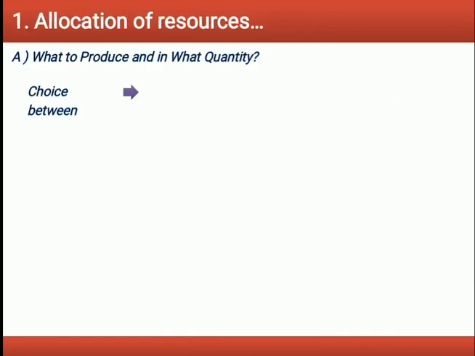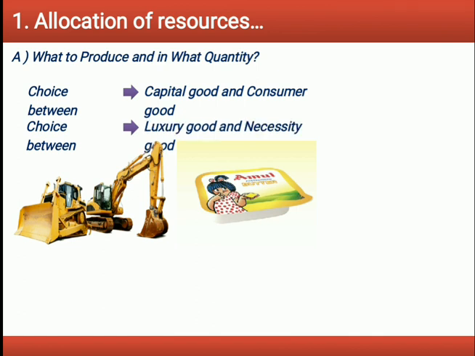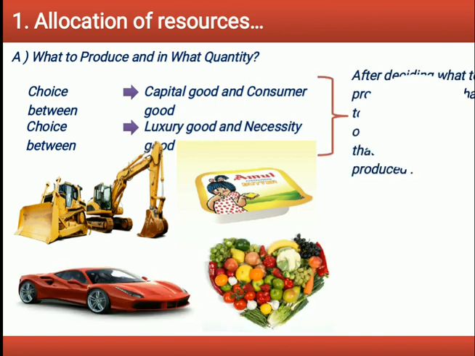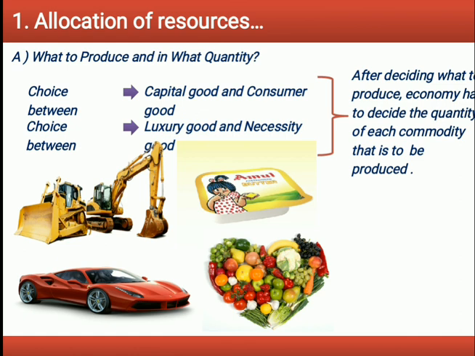What is the meaning of what to produce? This is a very important central problem. The first central problem is what to produce. This problem involves the selection of goods and services to be produced and the quantity to be produced of each selected commodity. Every economy has limited resources and thus cannot produce all the goods. More of one good or service usually means less of another. For example, production of more sugar is possible only by reducing the production of other goods. Production of more war goods is possible only by reducing the production of civil goods.